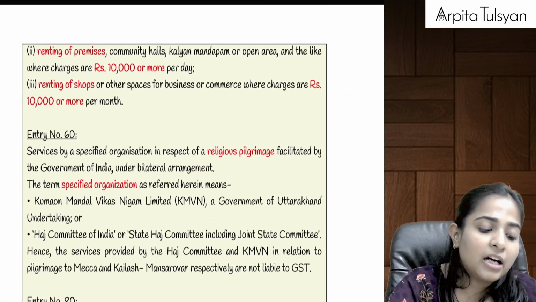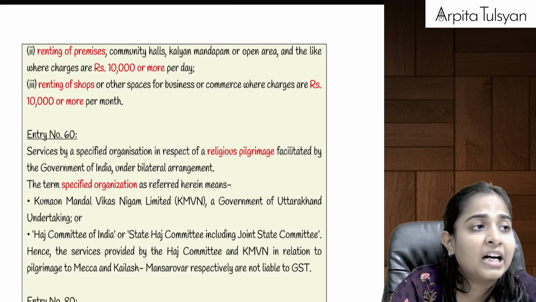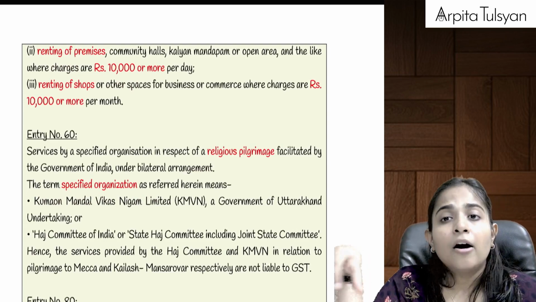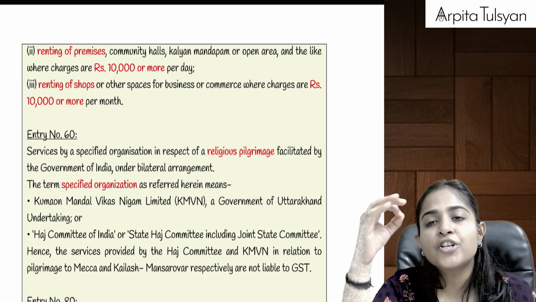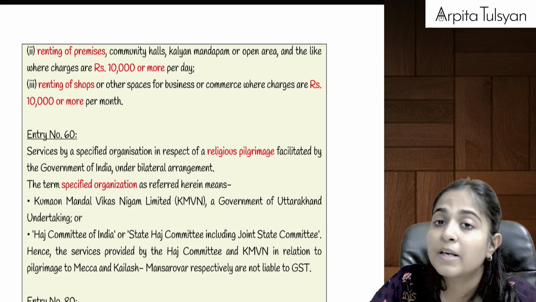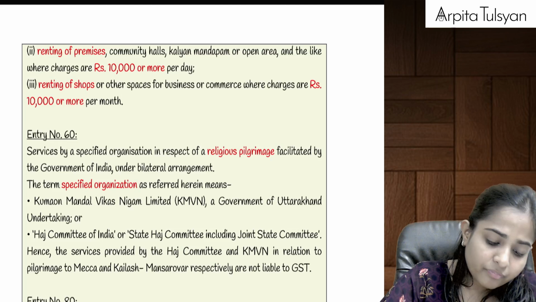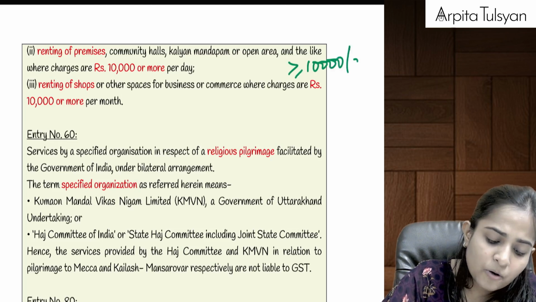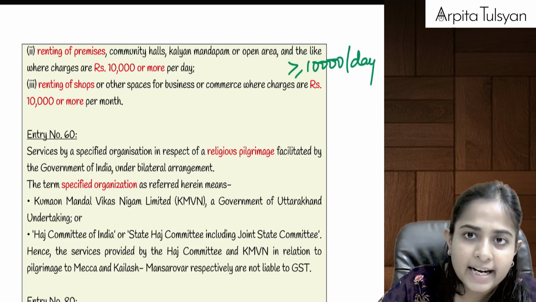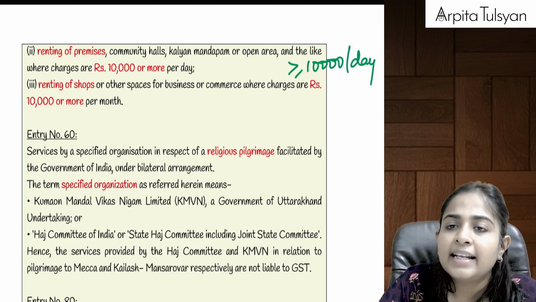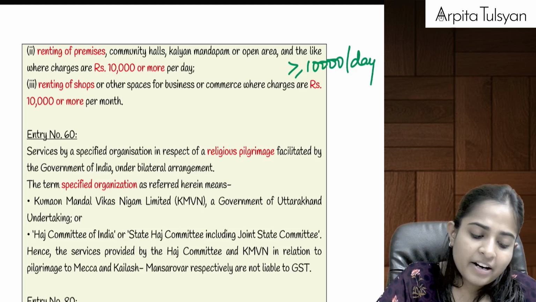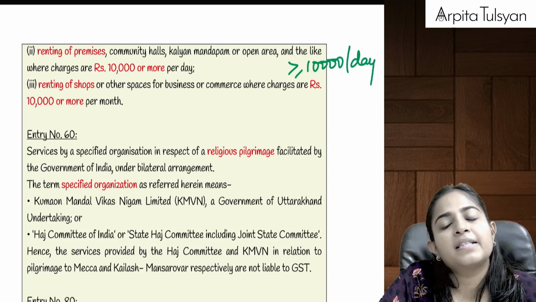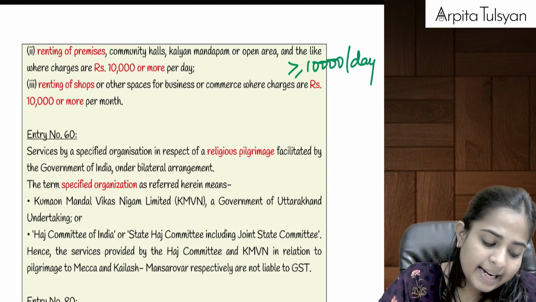Similarly, if there is any community hall, or any kalyan mandapam, or any open area which we have given on rent to any particular person, and if the charges are more than or equal to 10,000 per day, then it will become fully taxable. If the charges are, let's say, 10,500 rupees, then GST will be applicable on the entire 10,500. Exemption will be available if this renting amount is less than rupees 10,000 per day.